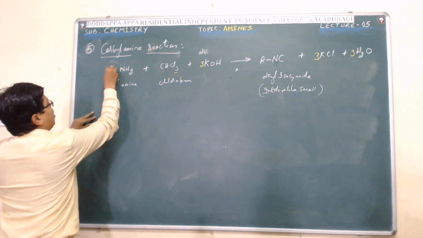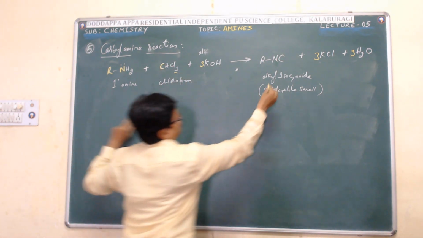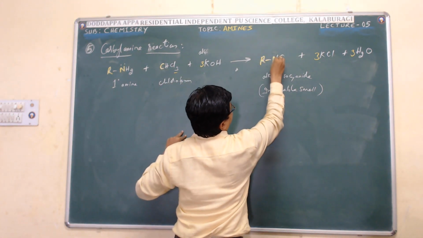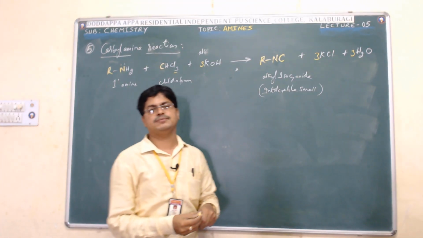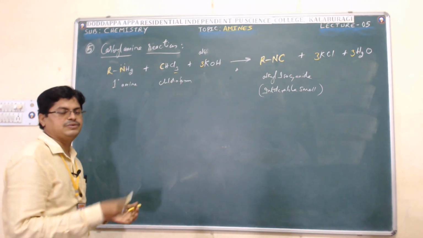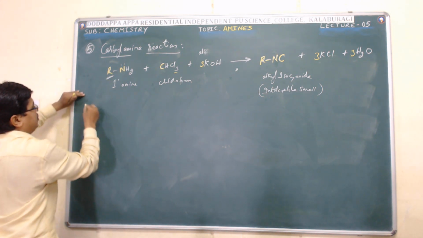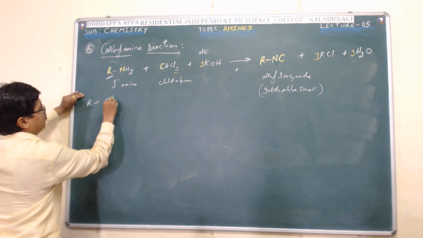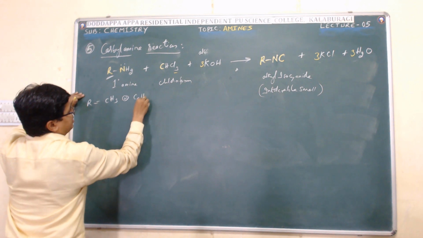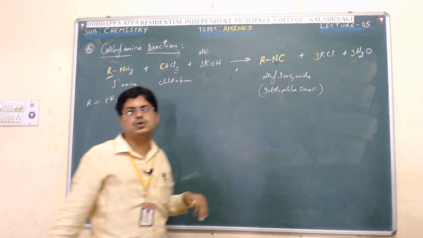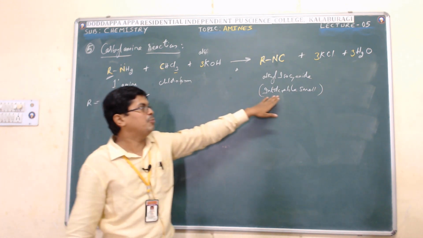So here R, N and C react to form isocyanide, which has an intolerable smell. Let us focus on an example. If I replace R by a methyl group, or you can take the phenyl group C6H5, I will get an aromatic isocyanide.